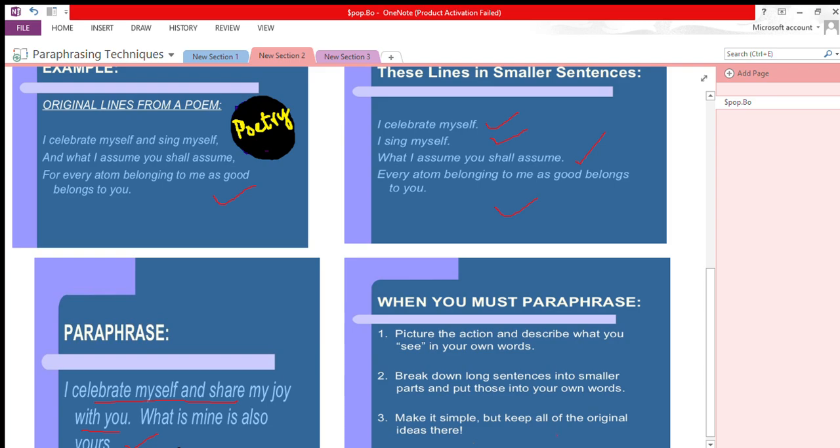How you should paraphrase, or when you must paraphrase. Picture the action and describe what you see in your own words. This is for creative writing. If you don't have the prose or poetry in front of you, you are going to picture that event and create images in your mind. Break down long sentences into smaller parts and put those into your own words. Before paraphrasing, break down the details in smaller sentences. Then make it simple but keep all the original ideas there. For paraphrasing, keep the original but make it simple.